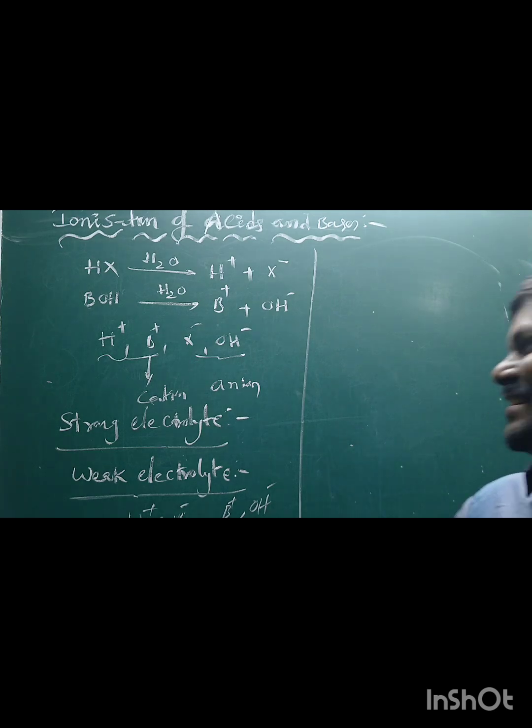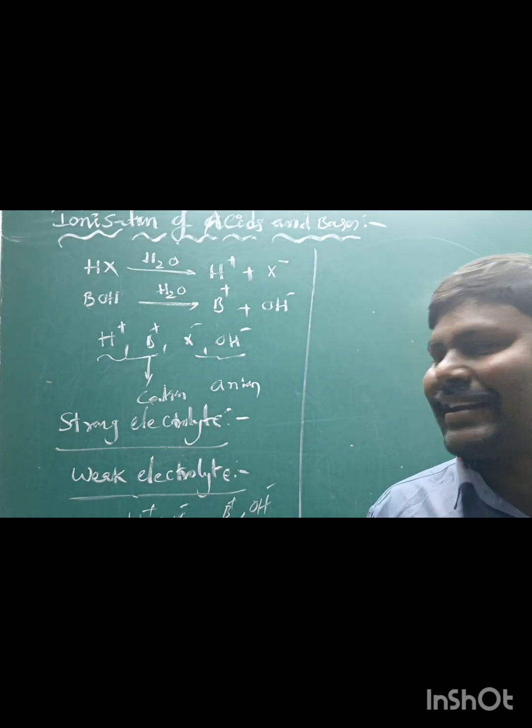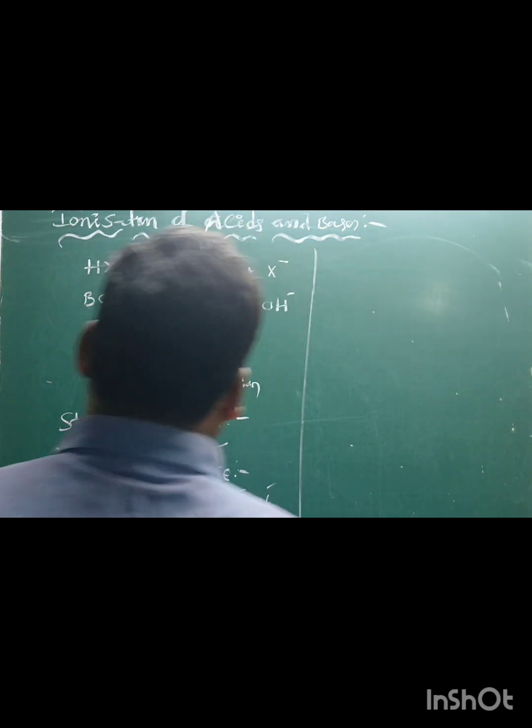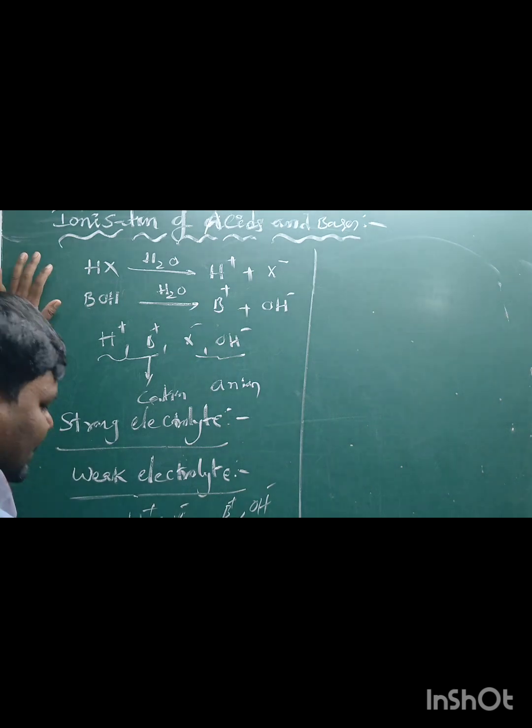How to decide, sir, whether it is a strong electrolyte or a weak electrolyte? Simply, if the extent of ionization of the substance is more, it is considered a strong electrolyte.